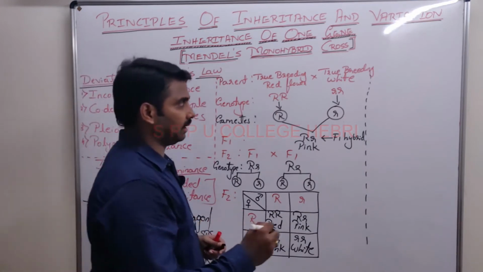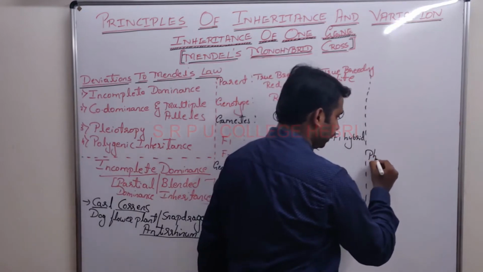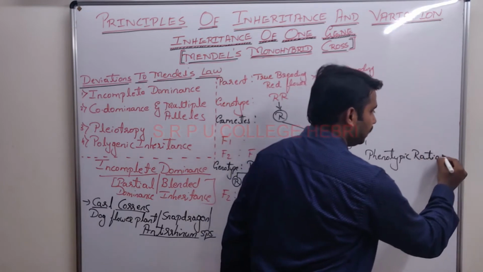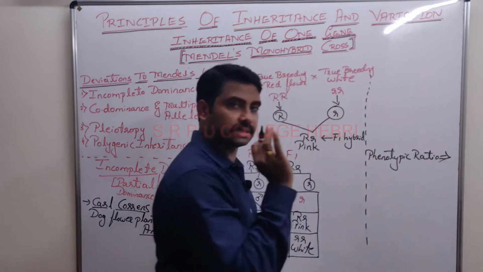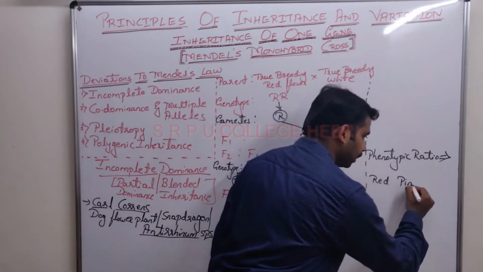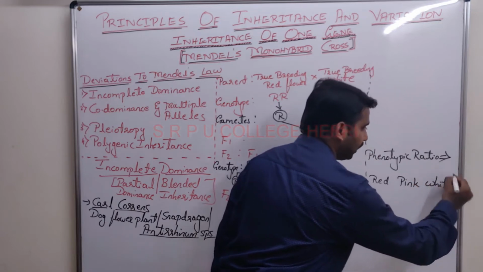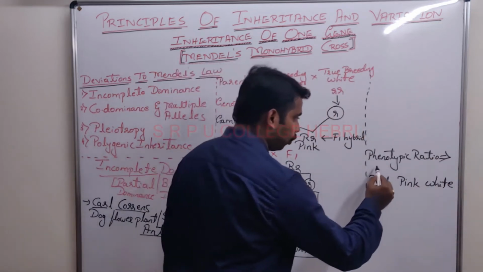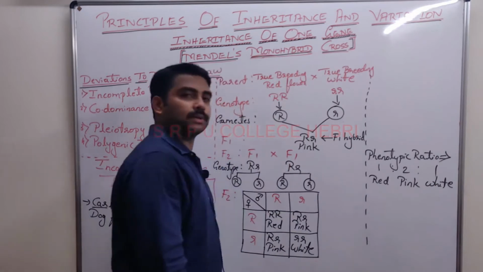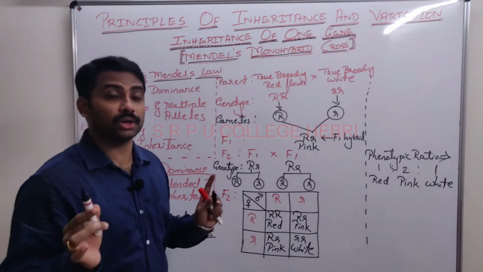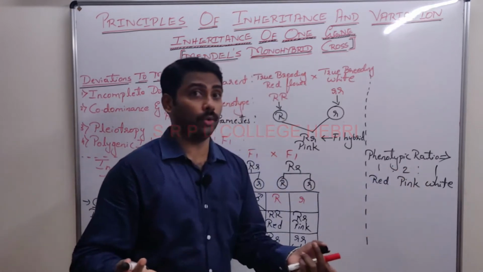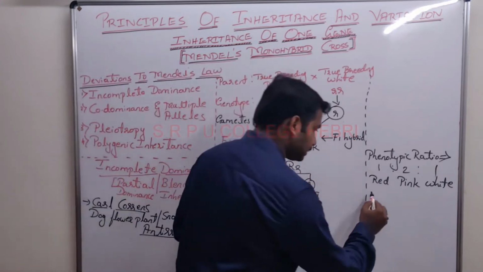Now let us see. In this case, what is the phenotypic ratio? As it is a monohybrid cross, Mendel's monohybrid cross phenotypic ratio is 3:1. What about here? Here we are getting red flower, pink flower as well as white flower in the ratio, out of the 4, 1 is red, 2 are pink, 1 is white. Mendel's ratio was 3:1. Are you getting the same here? No, it is 1:2:1. Let us see the genotypic ratio.